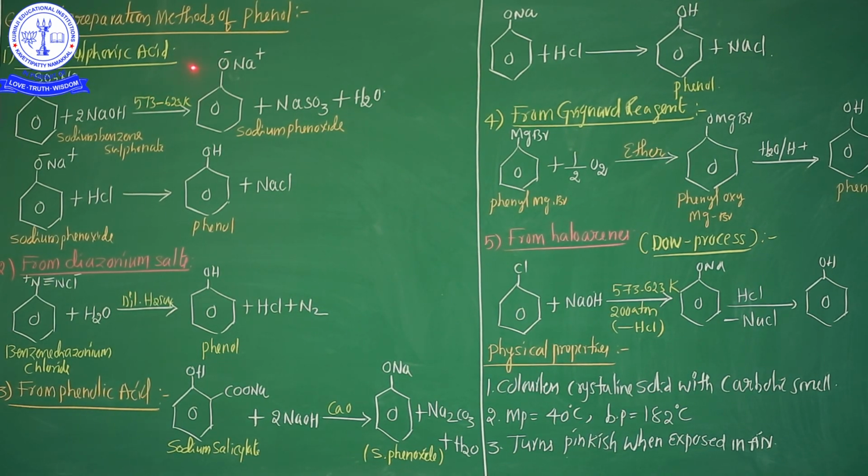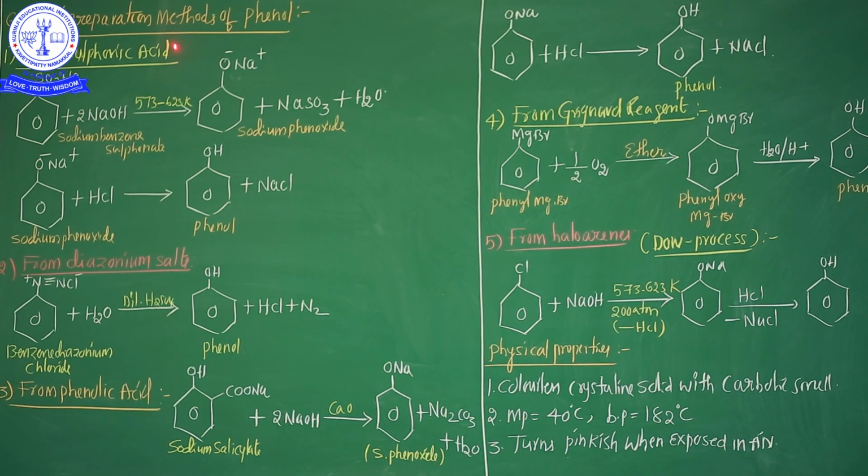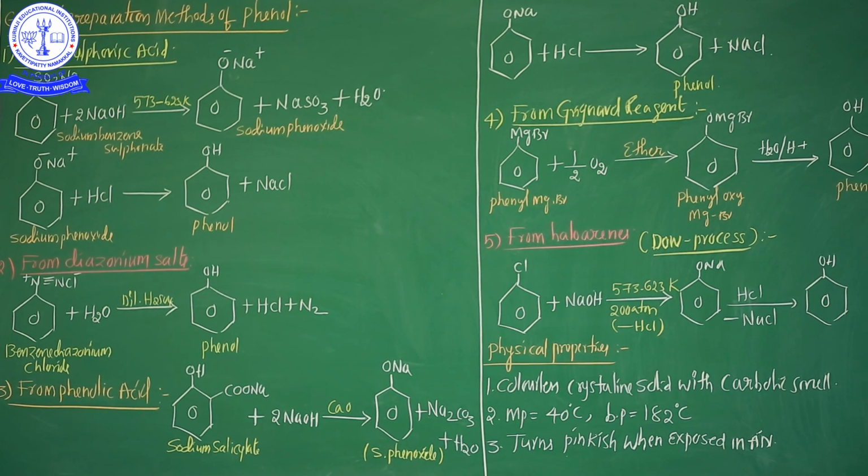Important point is, when the sodium salt of aromatic sulfonic acid is fused with sodium hydroxide, sodium derivatives of the corresponding phenol are obtained, which upon acidification yield phenols. For example, sodium benzene sulfonate is treated with sodium hydroxide at 573 to 623 Kelvin temperature.